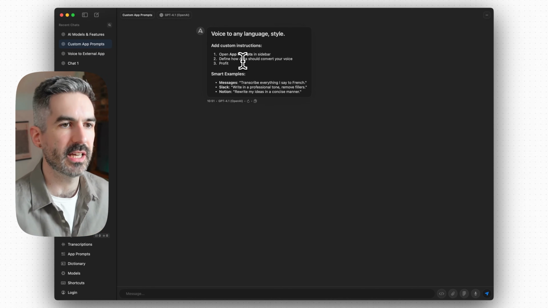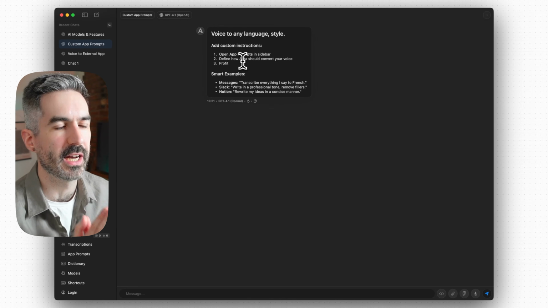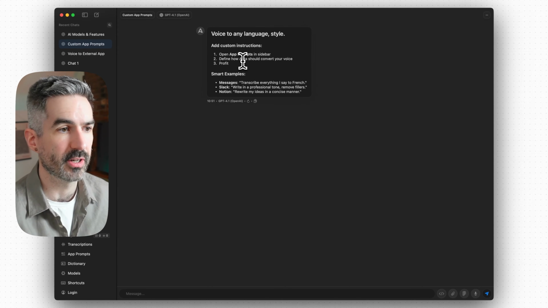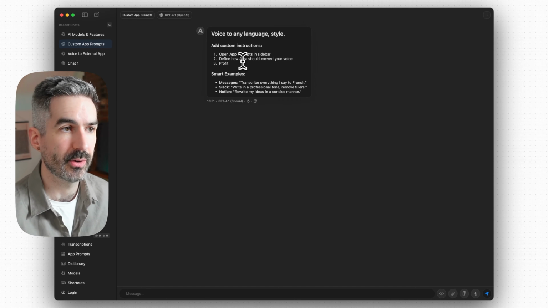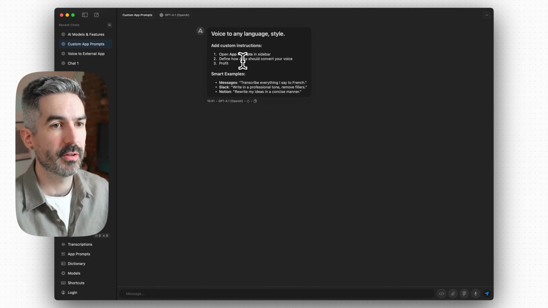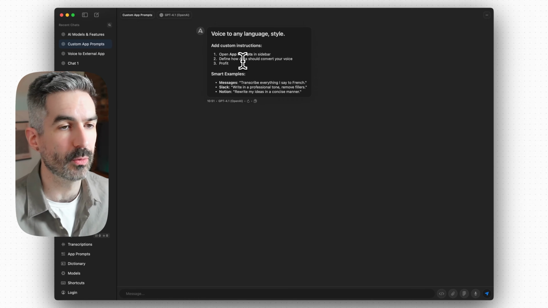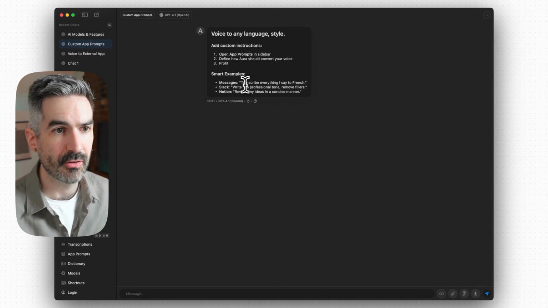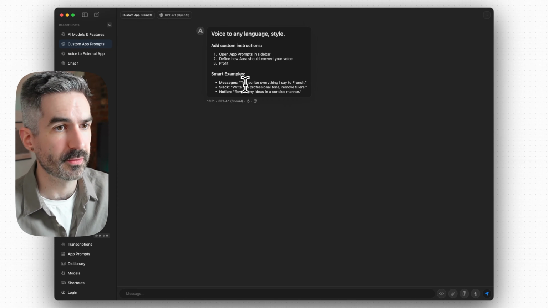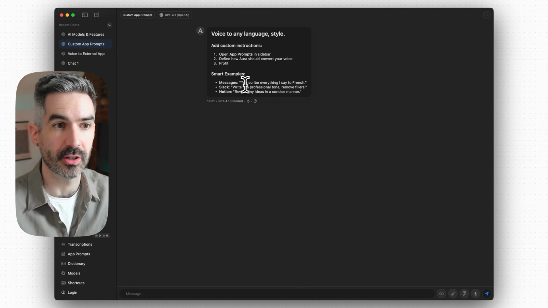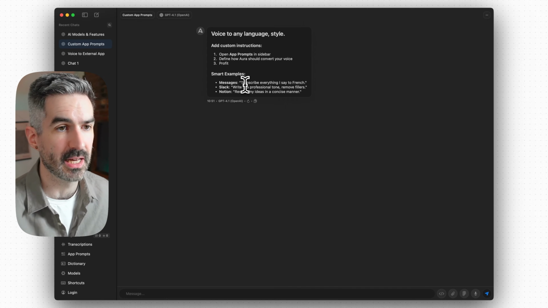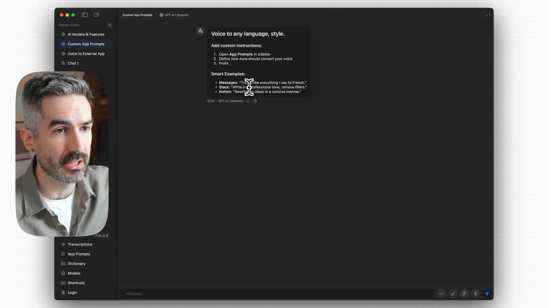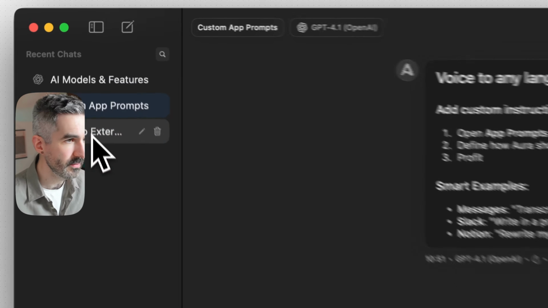I think the real key to first time users for AI products especially is letting them play, letting them test the product, and letting them figure out how it's going to provide value to them, rather than getting really into the details and the weeds of how to do all these really custom things. At a base level, I really just want to create drafts for my emails, or talk to Cursor and let it write code for me instead of me having to type it out. Those would be some really simple, clear use cases for this.